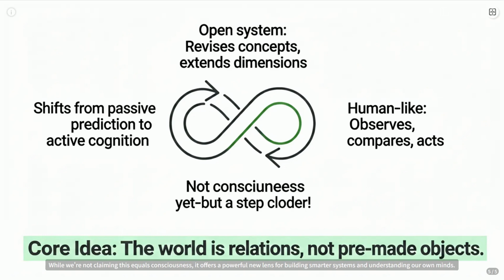While we're not claiming this equals consciousness, it offers a powerful new lens for building smarter systems and understanding our own minds. The core takeaway: the world isn't a fixed list of things, it's a dynamic web of relations, constantly being interpreted and reshaped by us. Pretty cool, huh?